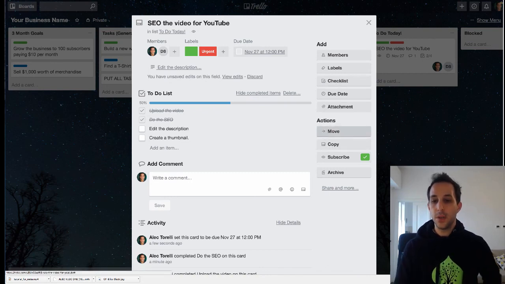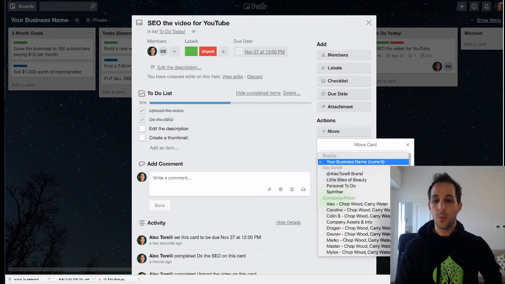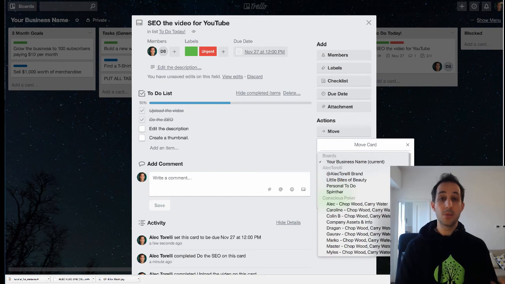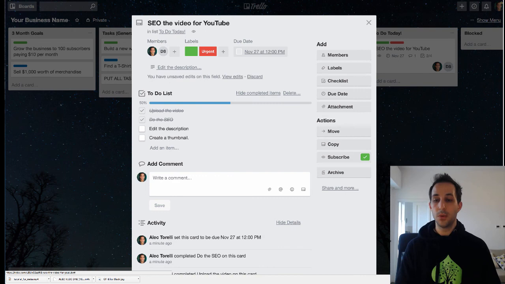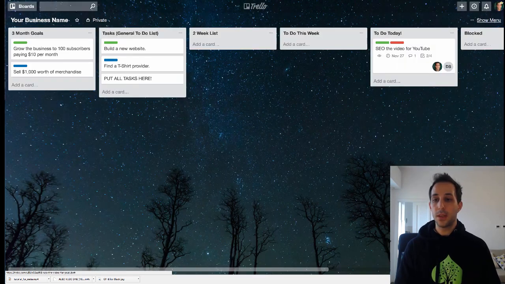And another thing you could do easily, aside from clicking and dragging, is you can move this. So one thing that's cool is you can move this between boards. When you have multiple boards for different members on your team, you can move this task to a different board. Then you can move it to a list and a position on that list as well if you want to move a card. You could also copy a card as well. So it's really, really easy to use.